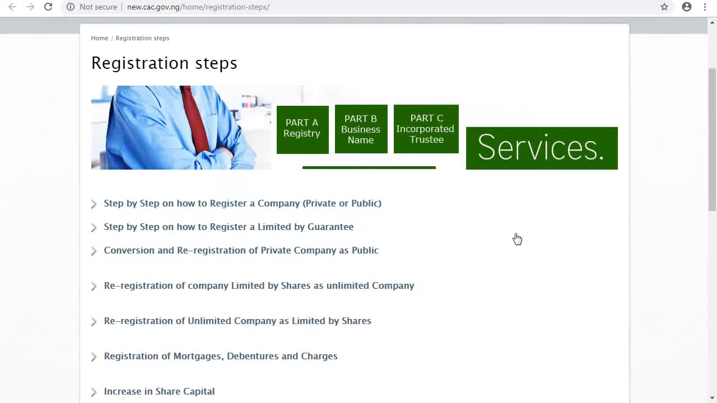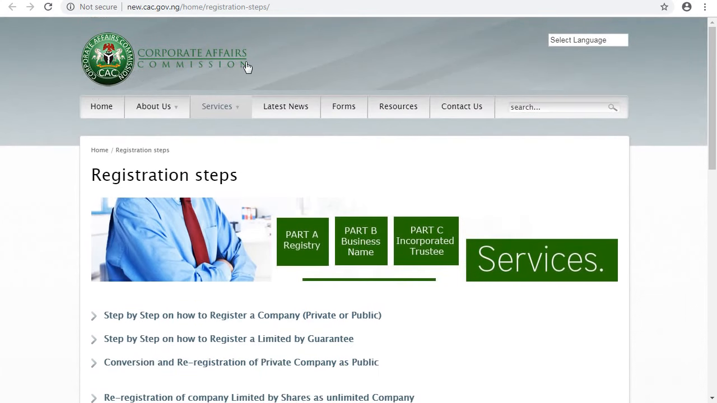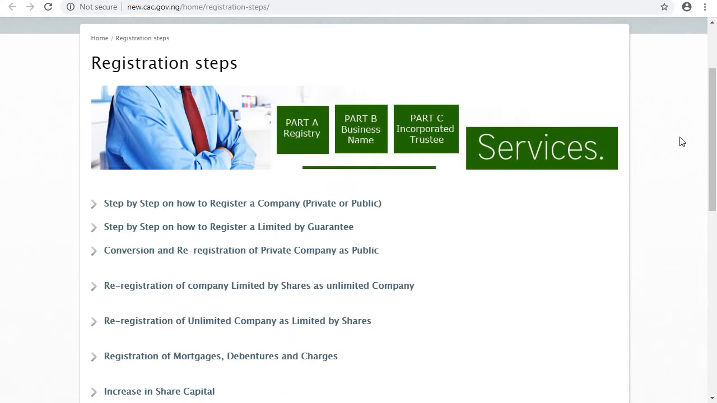How to register a company. How to register a company in Nigeria. How to register a company with CAC. CAC means Corporate Affairs Commission. How to register a company in Nigeria.